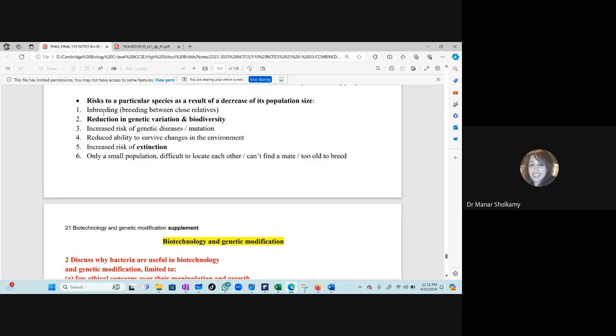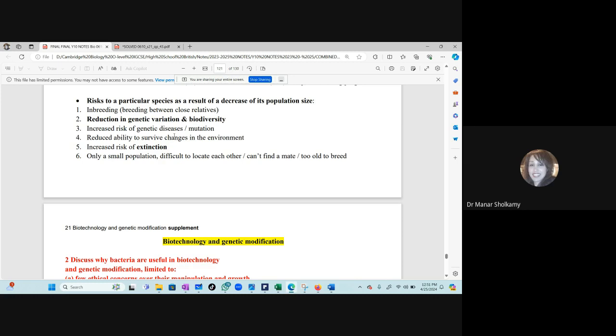This is called inbreeding. And this is going to reduce biodiversity. Okay? This is breeding between close relatives. And I think I gave you the example when you have dogs and you have a litter of puppies, and those puppies breed together. This is not an advantage because this will reduce biodiversity. This would reduce genetic variation. This would increase the chance for genetic diseases. Any reason that will reduce biodiversity is always a disadvantage.